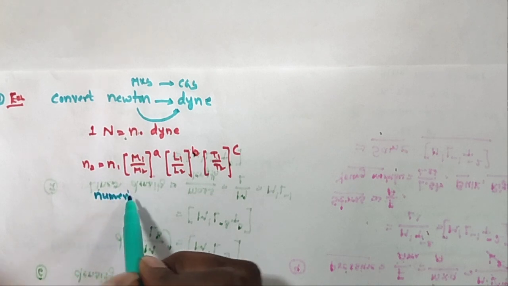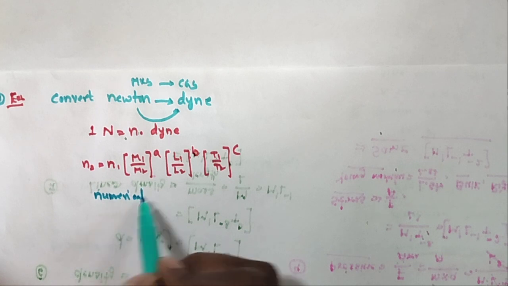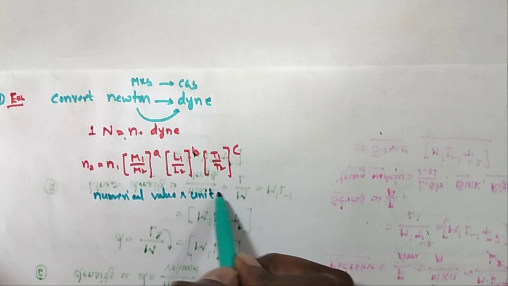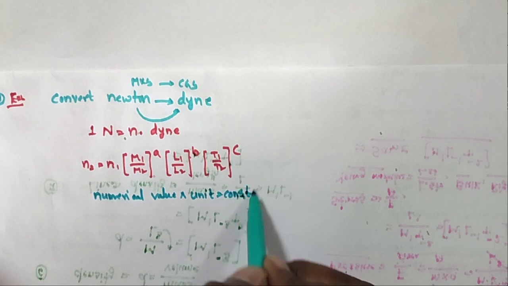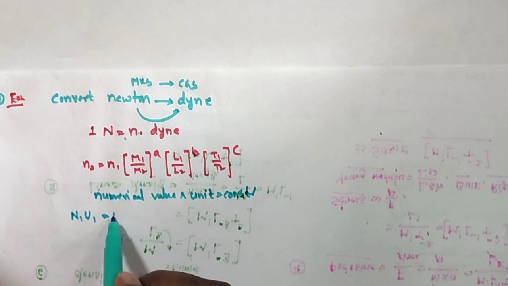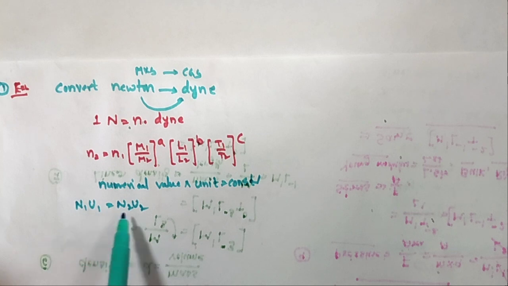Okay, numerical value into unit is always constant. Always constant. So that is n1 u1 is equal to n2 u2. Suppose the units are changed, then the numerical values will change.